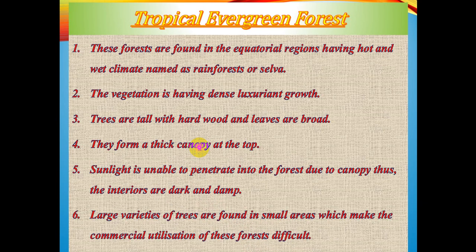Now, a large variety of trees are found in small areas because they are getting the two important components for dense luxuriant growth, that is high temperature and high rainfall. So within a small patch there is a large variety of trees, and due to this dense network of vegetation, it is not easy for human beings to reach these areas, and that is why the species cannot be identified, so their commercial utilization is very difficult.